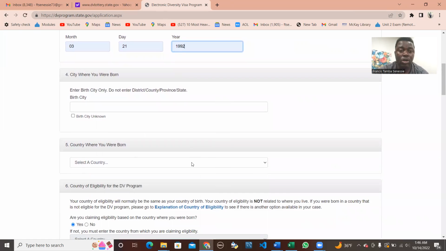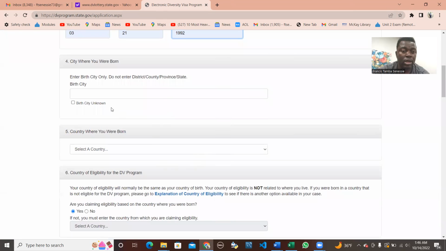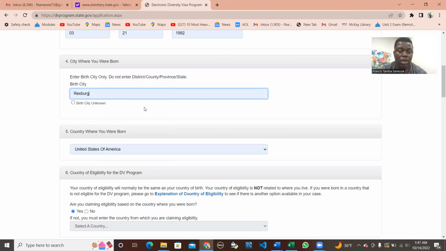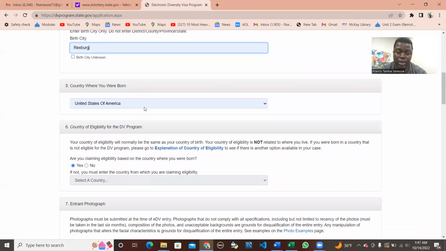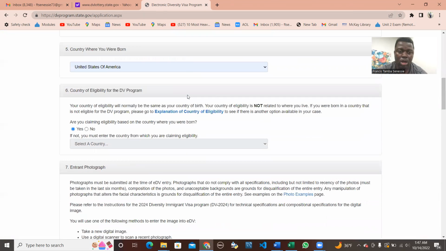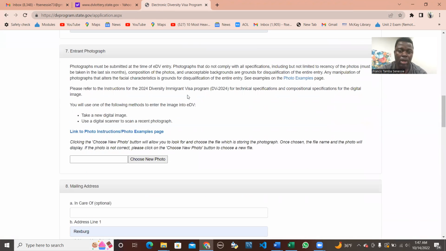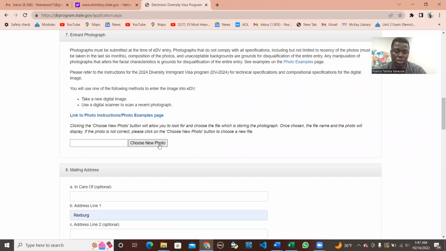After you type in your year of birth, you come to the city where you were born, and you indicate your city. Let's say, for example, in this example, Rexburg, United States. You put in the city where you were born, and then for this area, you go to the photo you already saved, and you know where you saved it on your computer.